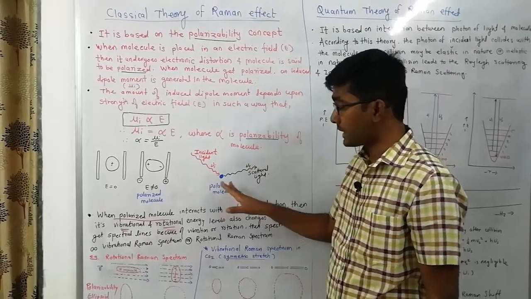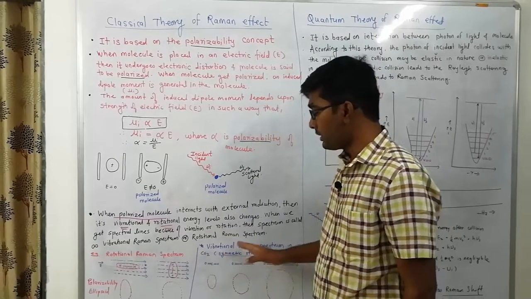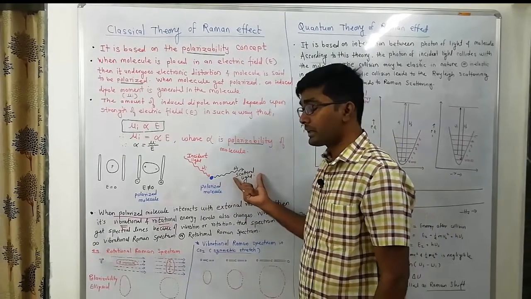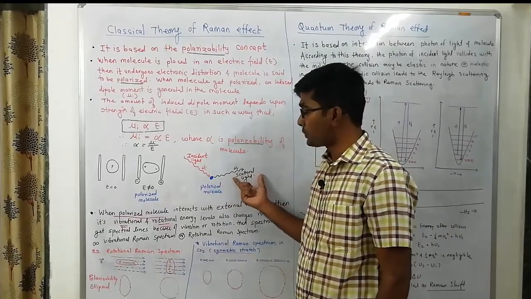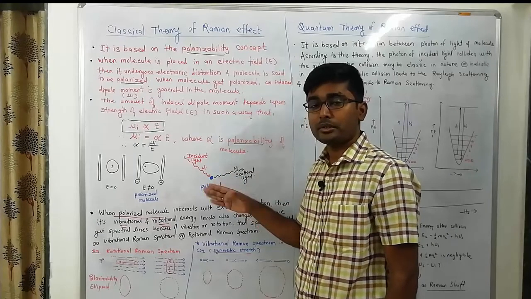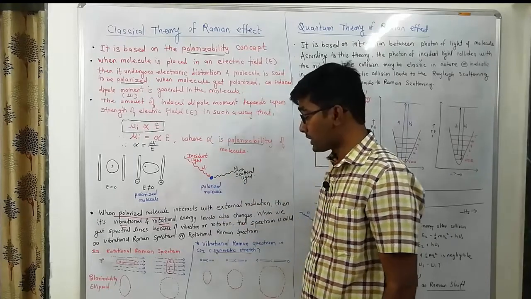Due to this, scattering takes place, and the scattered lines observed due to vibration or rotation are called Raman vibrational lines or Raman rotational lines.